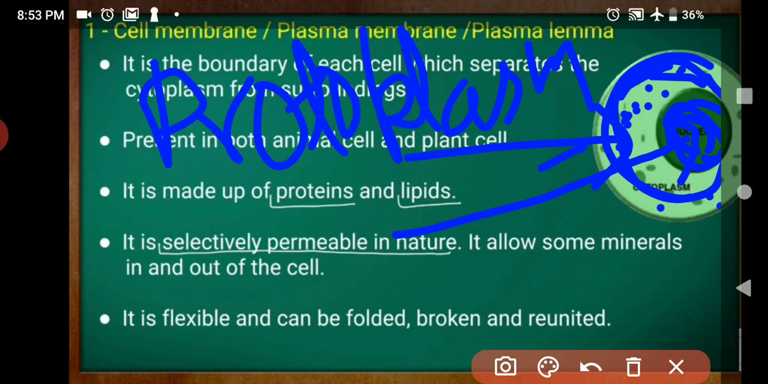Like see, our body is made up of so many organs. So same cell is also made up of so many organs, and these organs are called cell organelles. The cell membrane is selectively permeable in nature. It means it allows some minerals in and out of the cell. सभी को मतलब selective minerals को ही enter करने के लिए allow करता है, exit करने के लिए allow करता है. That's why it is called selectively permeable.